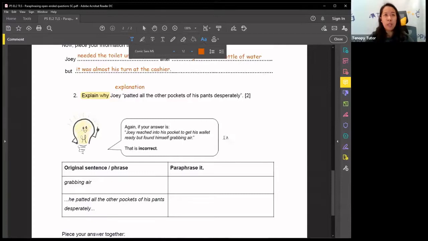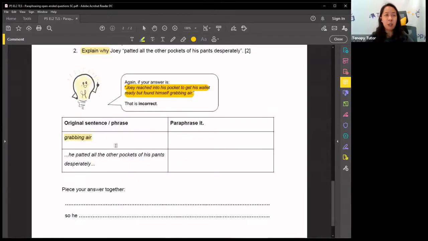Okay, so why was he patting all the other pockets of his pants desperately? Again, do not lift from the passage. It said, if your answer is, Joey reached into his pocket to get his wallet ready, but found himself grabbing air. Now think about it. What does grabbing air mean? He wanted to find his wallet, right? So he put his hand into his pocket, but he was grabbing air. What does grabbing air mean? Or was he trying to blow a balloon, so looking for air? Grab nothing, Yunhan, very good. So that means there was nothing in his pocket, right?